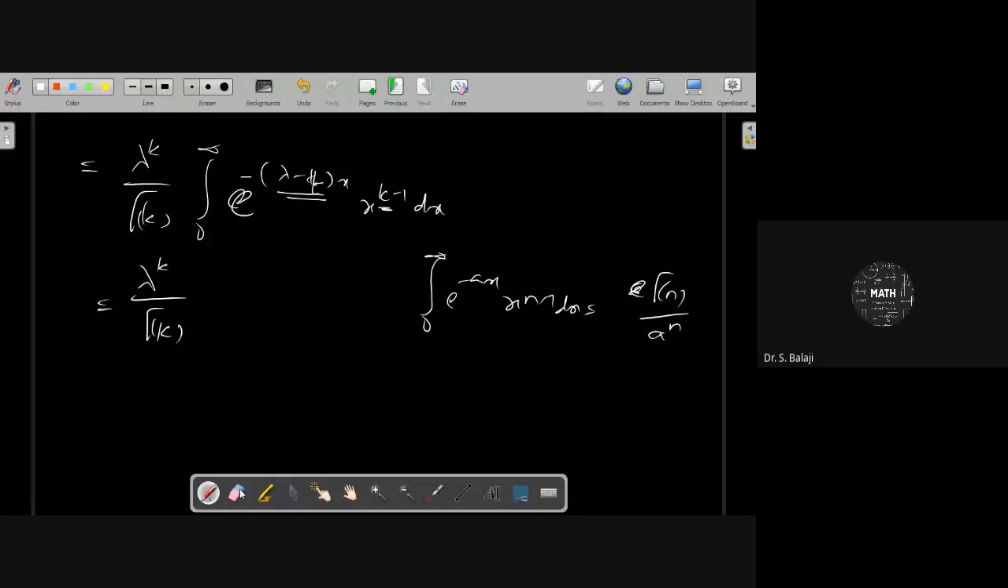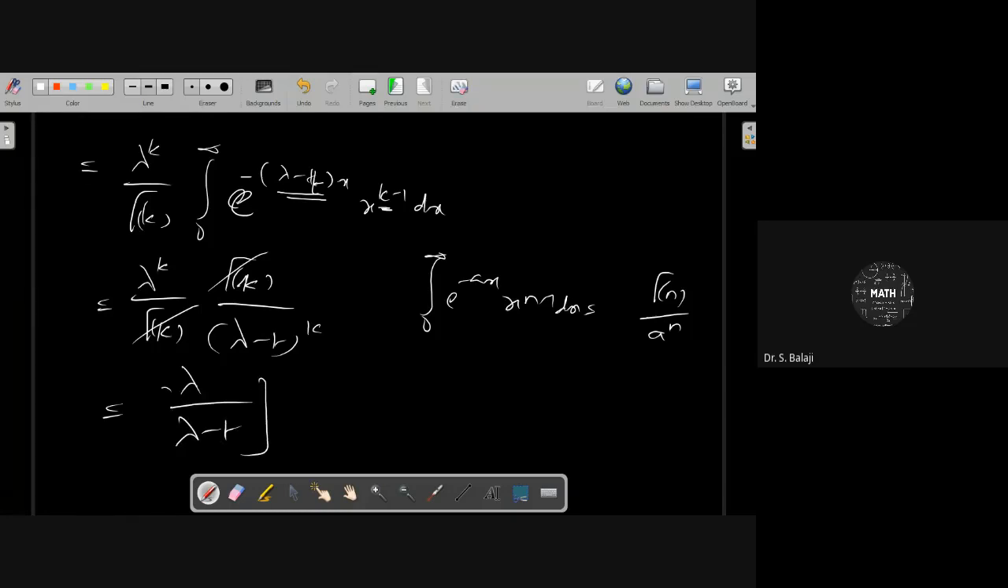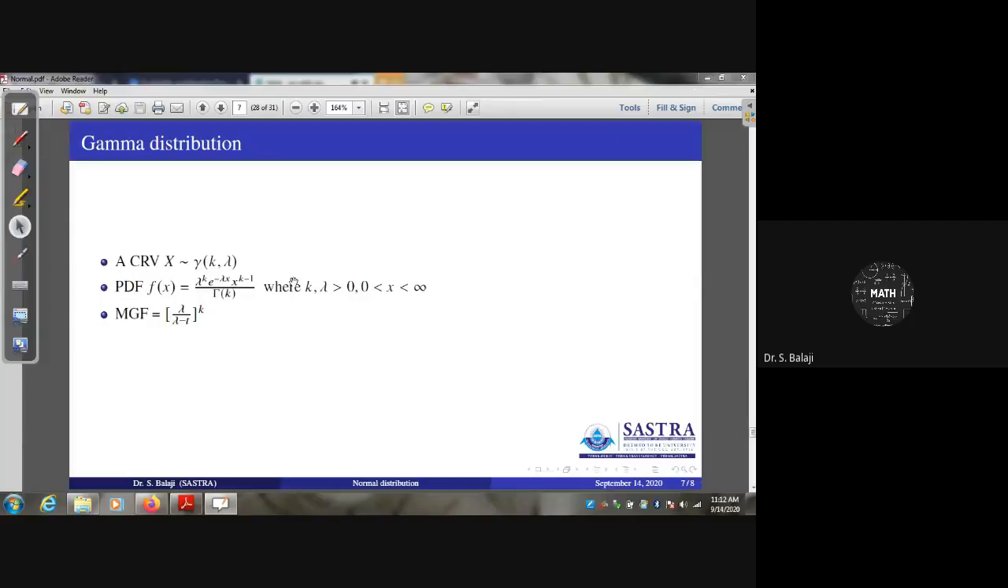By this result, gamma n by a power n, here n is k. Therefore, it will be gamma k by a power n. A is here lambda minus t. Power n is k. This gamma k gets cancelled. Therefore, you can get it as lambda by lambda minus t whole power k. This will be the MGF. Lambda by lambda minus t whole power k. That is the MGF of gamma distribution.